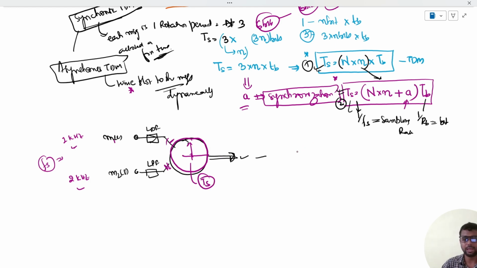So always remember that each message signal m(t) should only be sampled at the Nyquist rate.